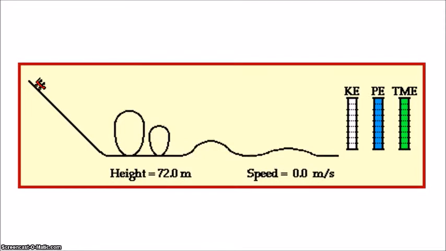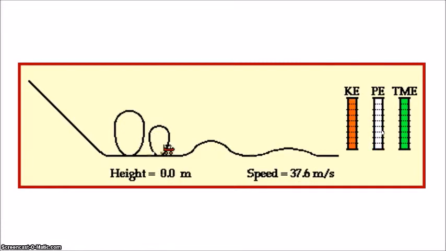So let's take this little roller coaster guy. Now notice as this little roller coaster guy starts really high up here and comes down, we see these little sliders change here, kinetic energy and potential energy. If you remember, kinetic energy is dependent upon mass and velocity, and potential energy is dependent upon mass and height of the object. So you can see as the little roller coaster guy starts out really high, we have a high potential energy. As it gets lower to the ground, it has no potential energy. It gets high again, the potential energy goes up, it comes back down, the potential energy goes down.